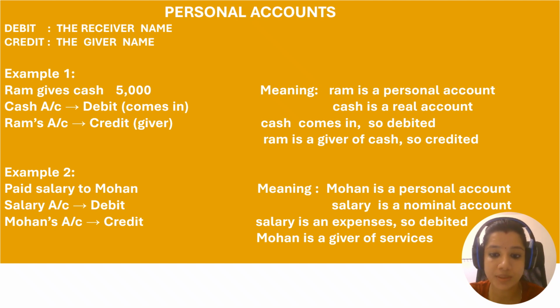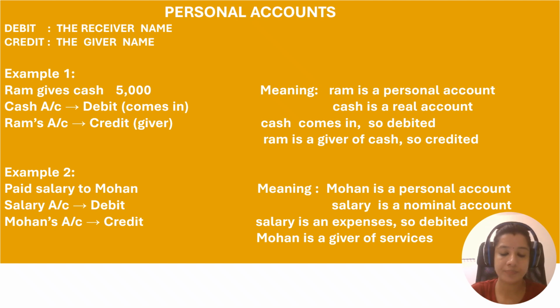I told you the personal account contains the person name or the entity name. Entity means company, firms. Okay. So you can consider the person name or the entity name, then you have to put it under the personal account. Just check the debit and credit. If you receive, there is a receiver name.